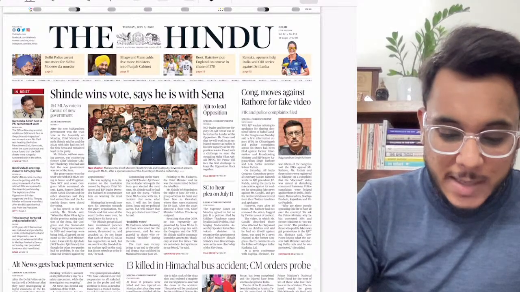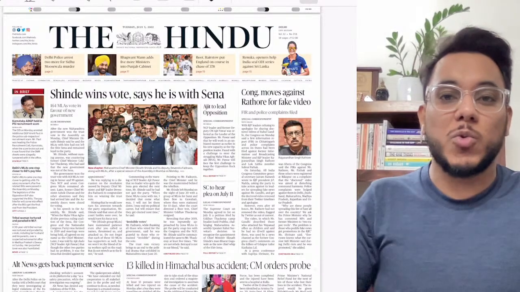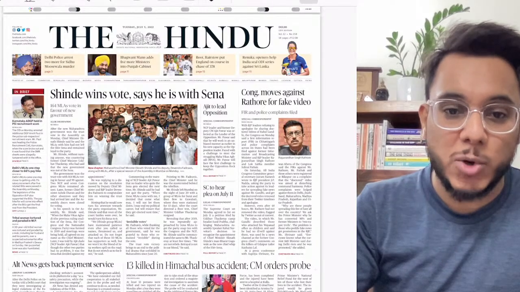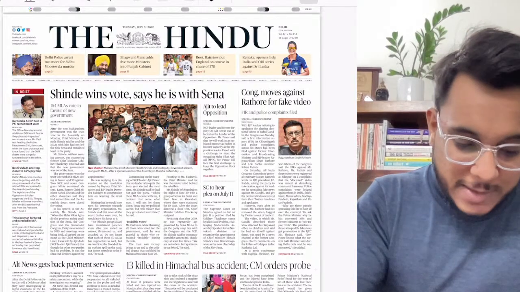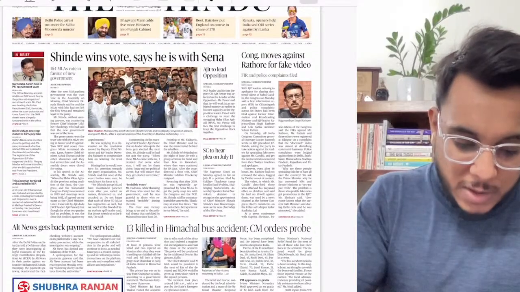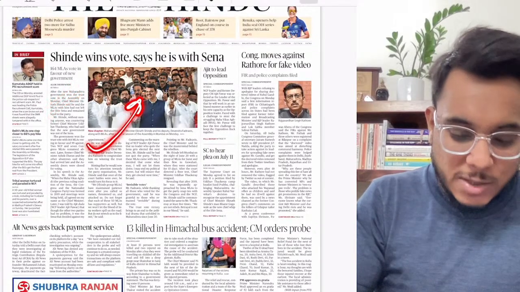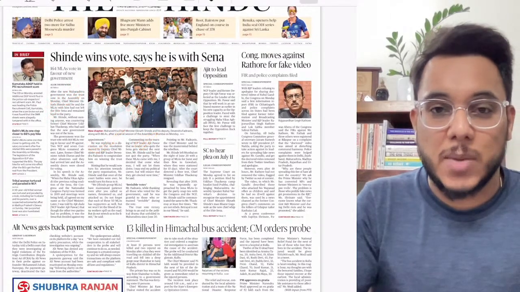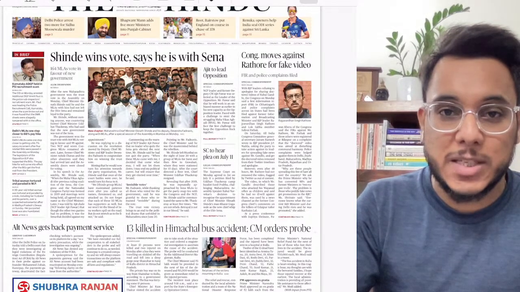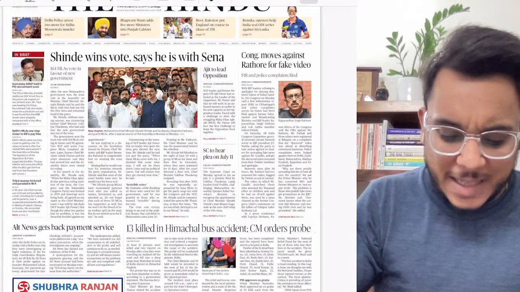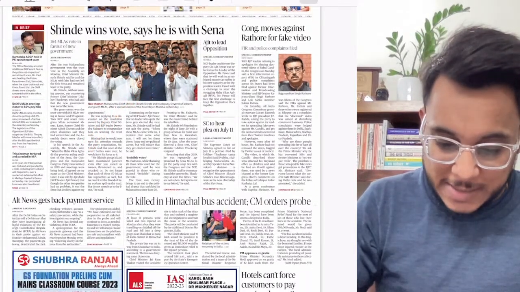Now, first of all, let's see the overview of the newspaper in order to identify which articles are going to be relevant for our exam. So here we see today the page number 1. First of all, the political article: Shinde wins vote, says he's with Sena. So the Maharashtra political crisis where the government has been changed, where the CM has actually been changed. So it has been carried. Nothing is important with respect to the UPSC examination.